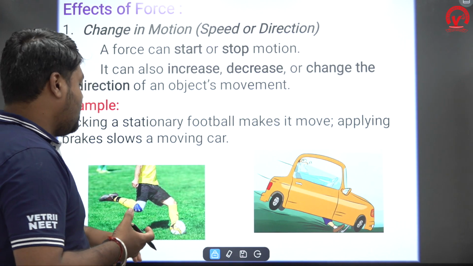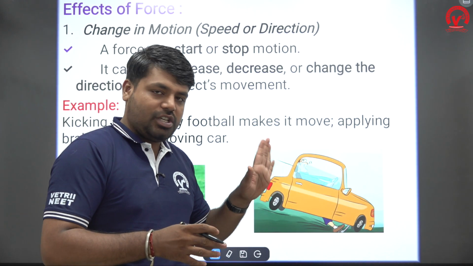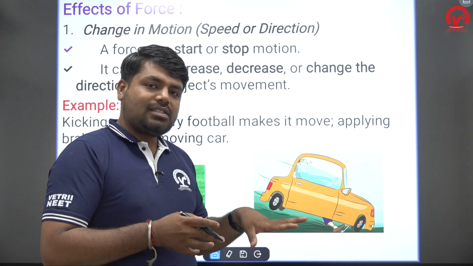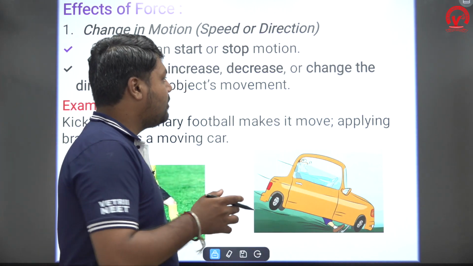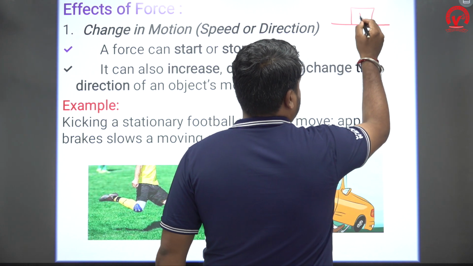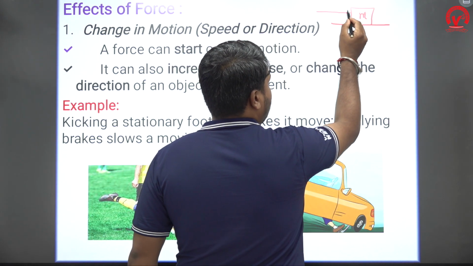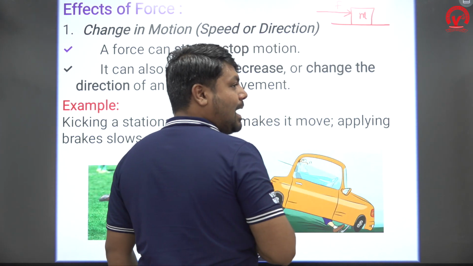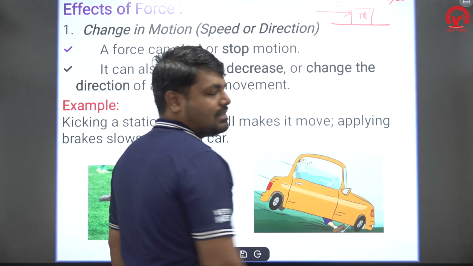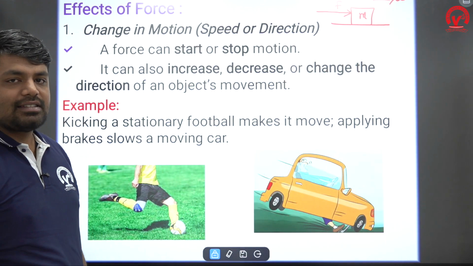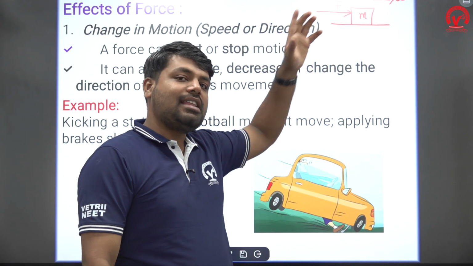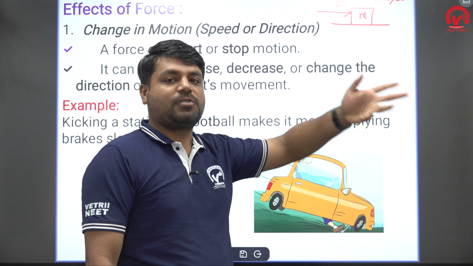So in the previous slide we saw a man pushing a box. When the box is in rest position, it doesn't move. If I apply some force to it, what will happen? It starts to move, right? It starts to accelerate. So what is the effect of the force on the box? It changes the state from rest to motion.